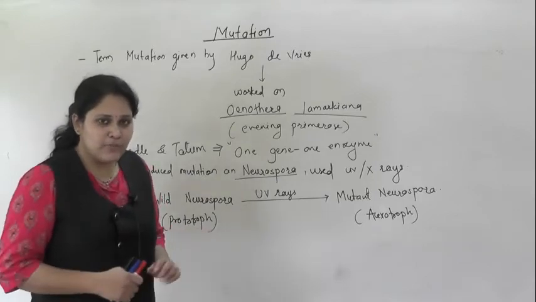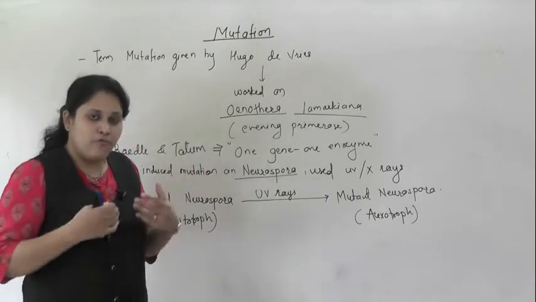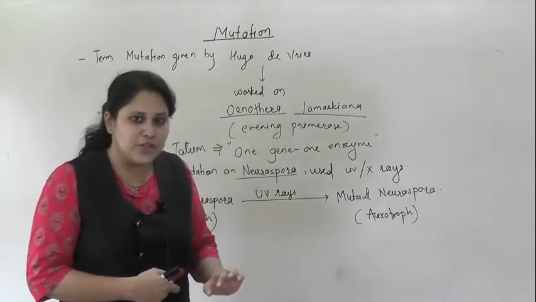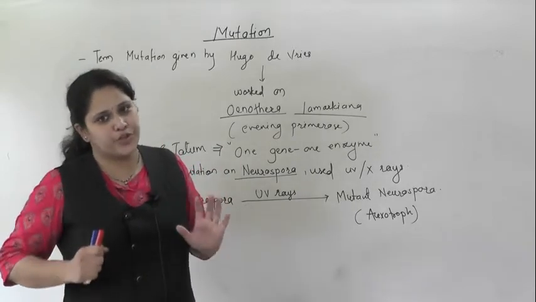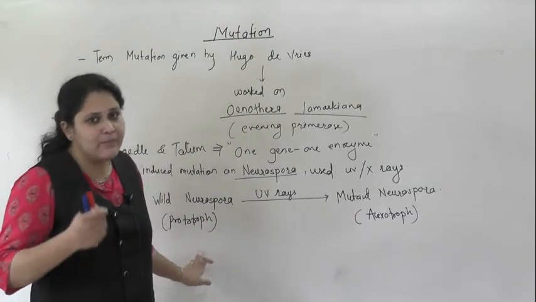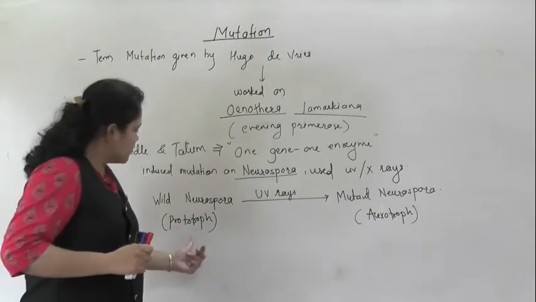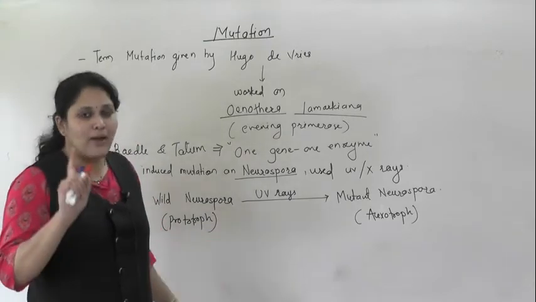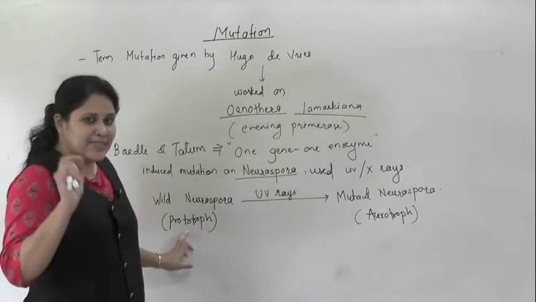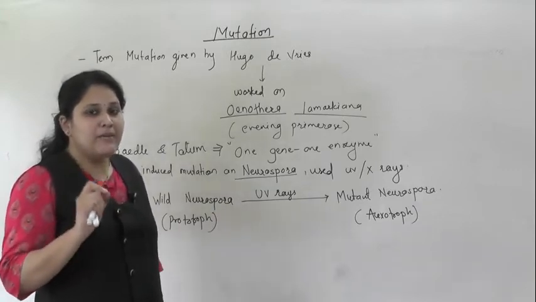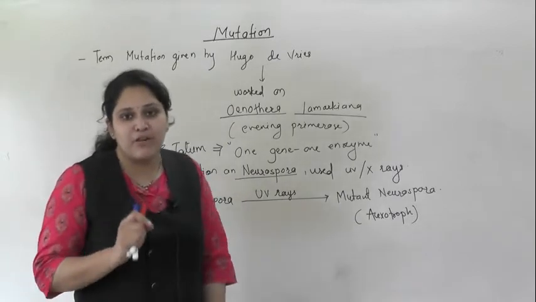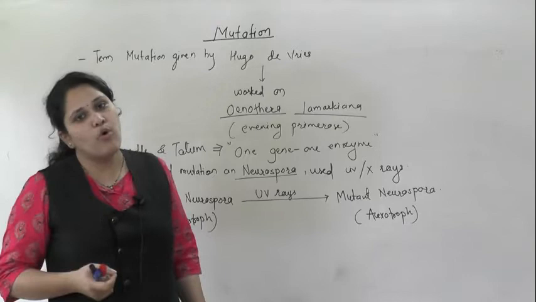This can also be asked in MCQs. Prototroph is a strain which can grow on a minimal nutrient medium because it has functional genes for synthesis of its own nutrients. So although there is a small amount of nutrients in the culture medium, this strain can grow effectively. Such a strain is known as a prototroph. You have to remember this; MCQs can come on this part.